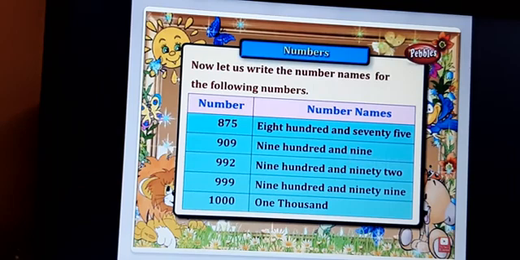So how will you write in words? That will be nine hundred ninety-nine. Like that you people have to read. First, if you know how to read the number, how to identify the number, then you can write in words correctly. So nine hundred ninety-nine. When you are writing in words, write it in this way.